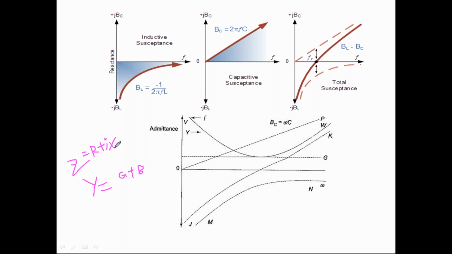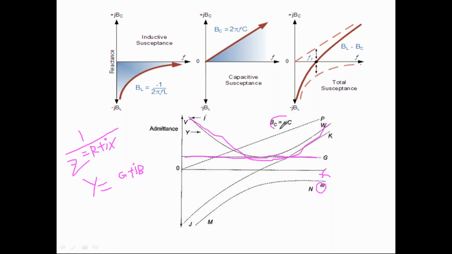A reciprocal of these terms can be taken as Y, 1 by Z. So I am drawing the characteristics of the various quantities. The conductance G is independent of frequency, and the x-axis is frequency, the omega value here, and this is the total admittance curve Y.